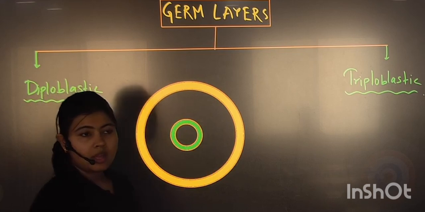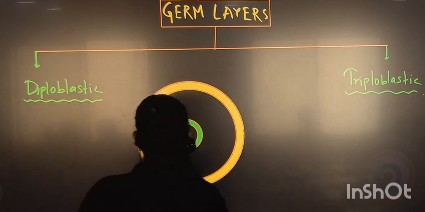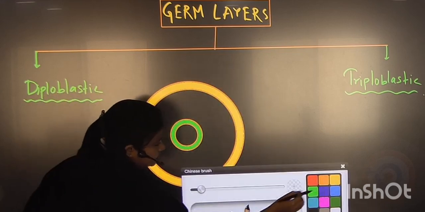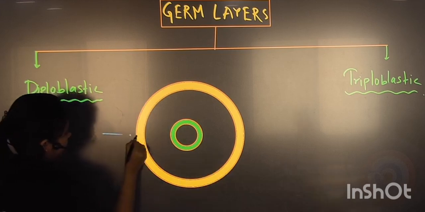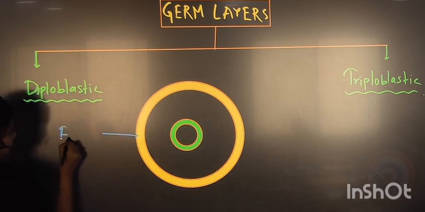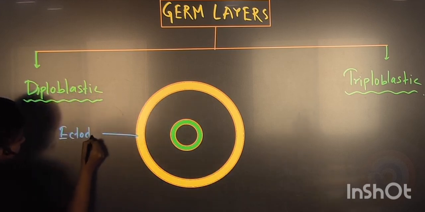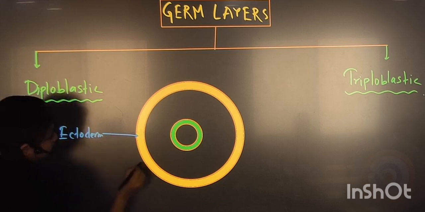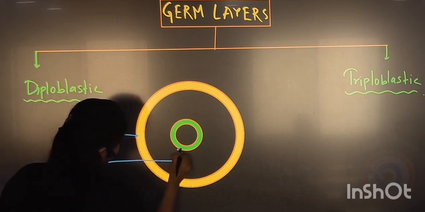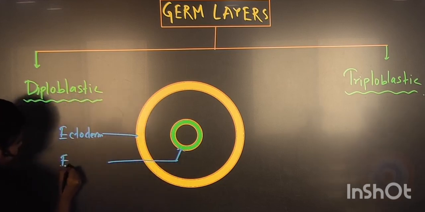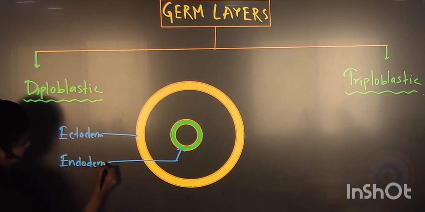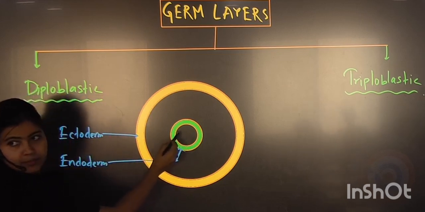So this is ectoderm, and this is endoderm. This is the lumen. Getting my point?